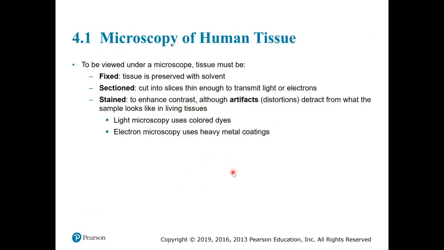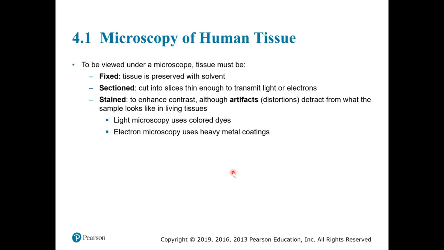In order to view tissues, they need to be viewed under a microscope because cells are microscopic. And they need to be fixed. Fixed means preserved so that it won't degrade. Then, since we're going to run it through a microscope, and we're going to need to pass either light or a beam of electrons through it, it needs to be in a very thin section. And then there's not much contrast at the cellular level. So most of the time they're going to need to be stained with some type of stain.